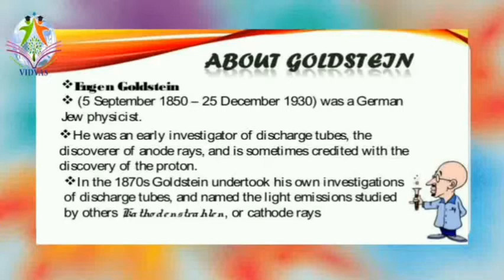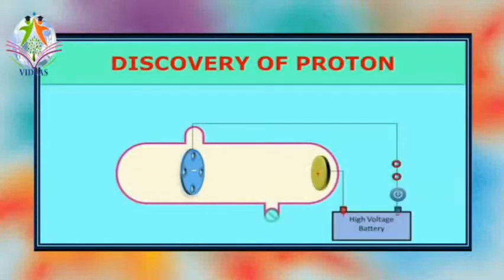Now we will see how the discovery of the proton took place. First we will look at the setup. Look at this setup on the screen. Does it have similar properties to a discharge tube?